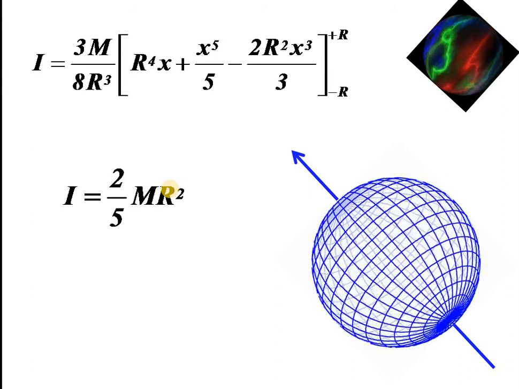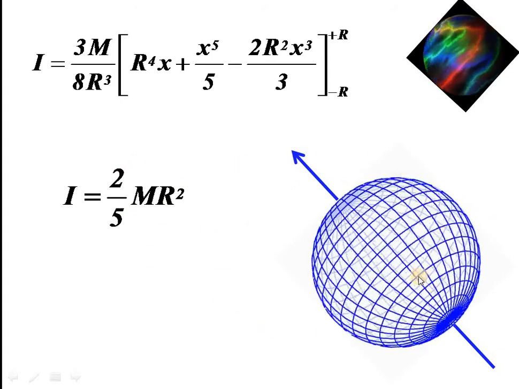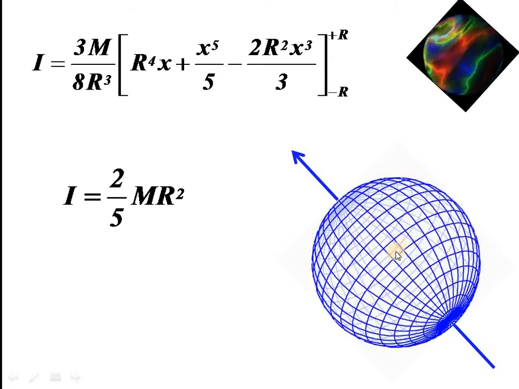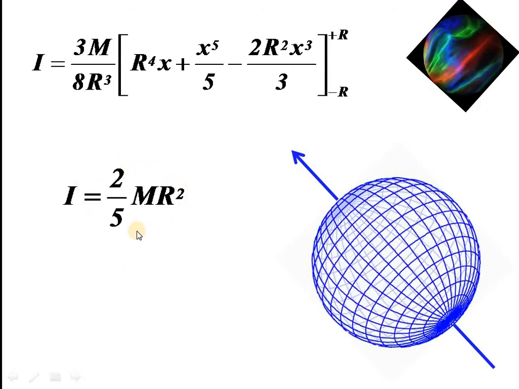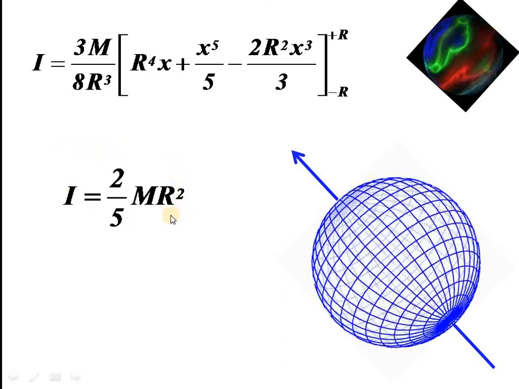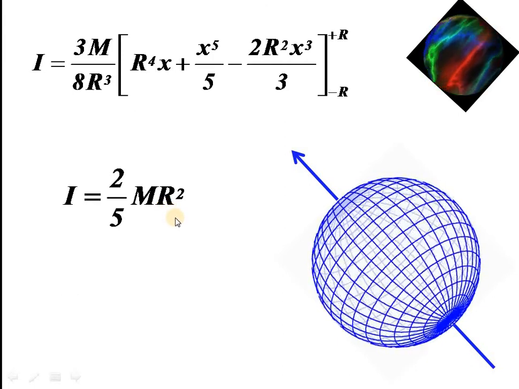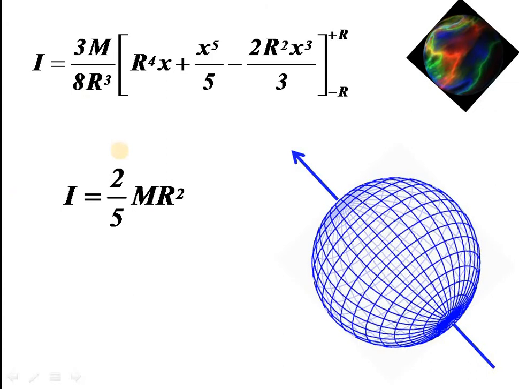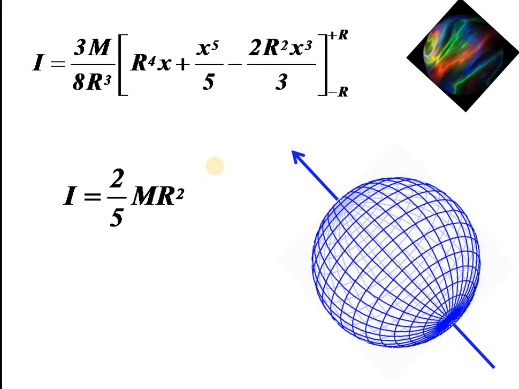A very compact relation is obtained by which the moment of inertia of any spherical body can be easily calculated. The only thing you need to know is the total mass of the body and the radius of the sphere. And keep in mind, this is applicable for a symmetric sphere, a sphere whose shape is highly symmetric, spherical with a radius r. So this equation will come to your use for different problems, and difficult physical situations can be easily understood using this equation. So this is what is called the moment of inertia of a sphere.